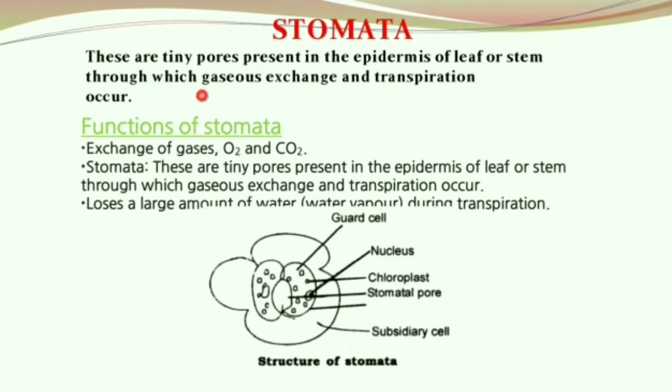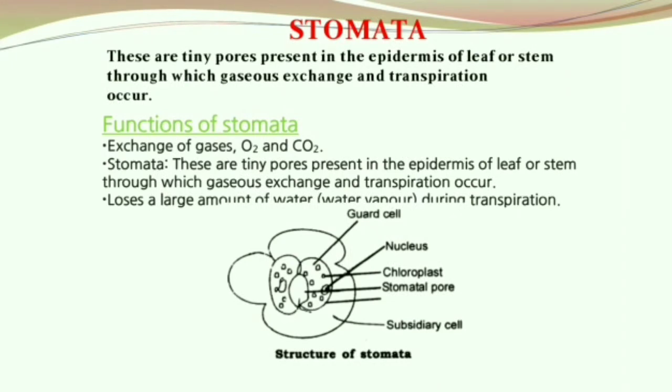Stomata. These are tiny pores present in the epidermis of the leaf or stem through which gaseous exchange and transpiration can occur. What is the function of stomata? They exchange gases, oxygen and carbon dioxide. Stomata lose a large amount of water or water vapor during transpiration. This is the structure of stomata: the subsidiary cells, the guard cell, the chloroplast, the stomatal pore, and the nucleus.